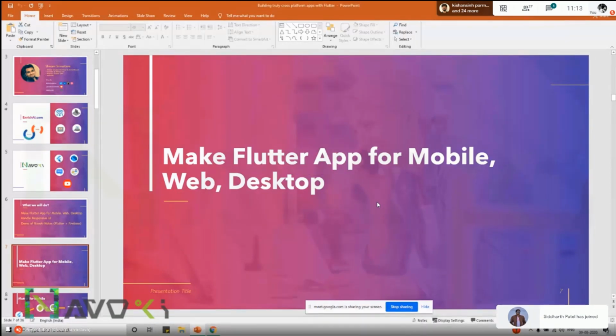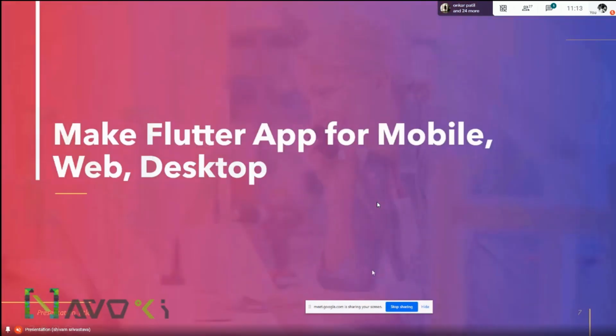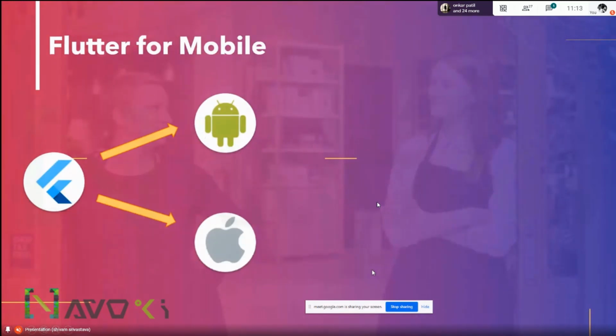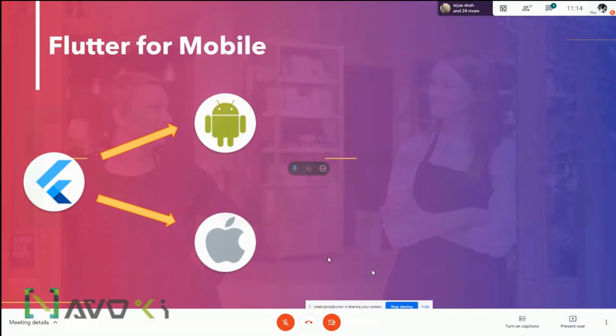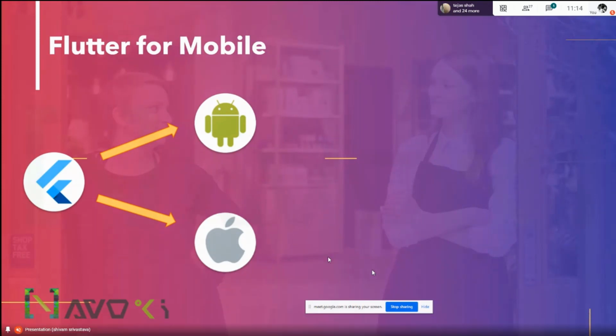Let's start with how to make a Flutter app. For mobile, you are already familiar with how it works. From Flutter, you can make Android and iOS code. We are not going into how to install the Flutter SDK on your system. We are assuming that the Flutter SDK and environment part is already set. We are going to the next step, how to implement all these environments.